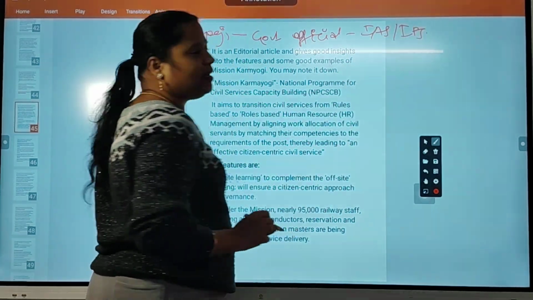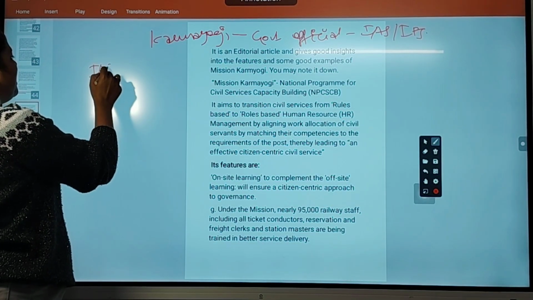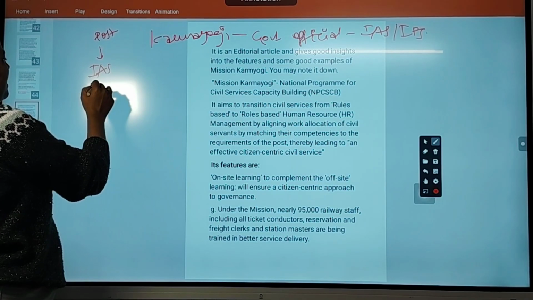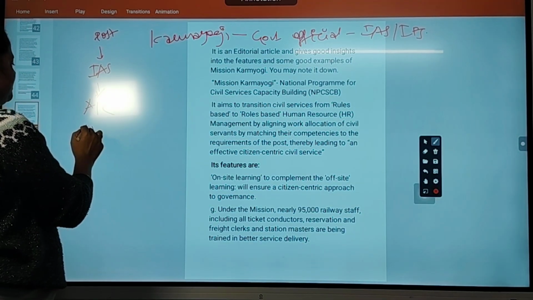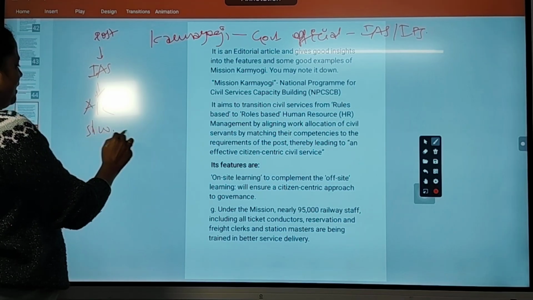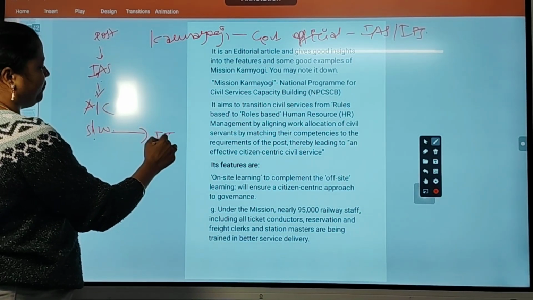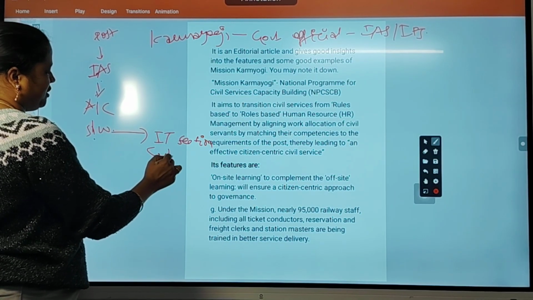But how exactly is Mission Karma Yogi implemented? Means an IAS has been selected into the post, but earlier his background is accounts or software. If his background is software, he will be placed in the IT section of government, IT or cyber security section, division.